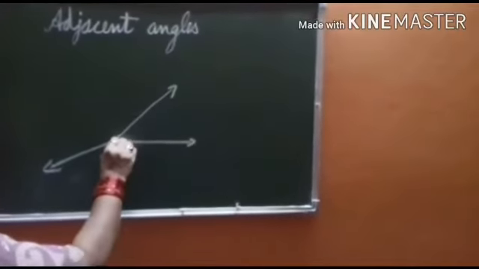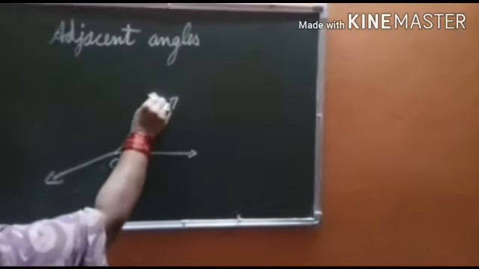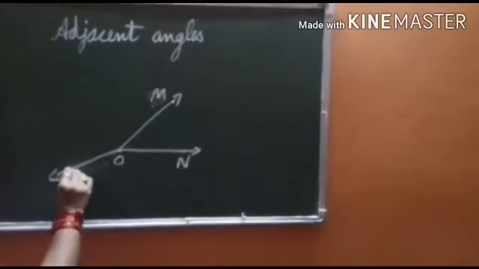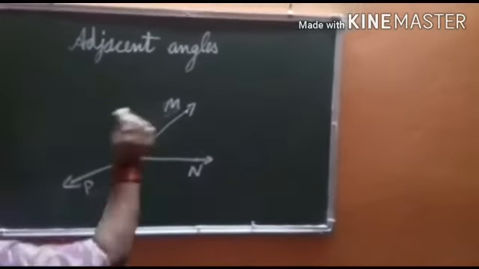Now this is O, this is M, N, P. Now here we have two angles. One angle is angle MON. This is an acute angle. Another angle is angle MOP. This is an obtuse angle, more than 90 degrees.